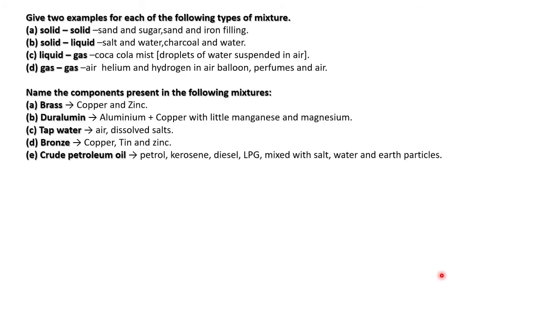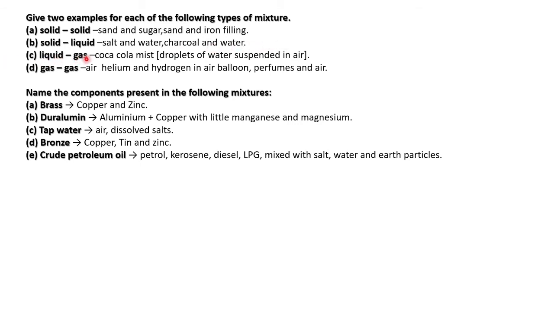Understood? Then give 2 examples for each of the following types of mixture. Solid and solid: sand and sugar, or sand and iron filings. Solid and liquid: salt and water, charcoal and water, even sugar and water we can write.